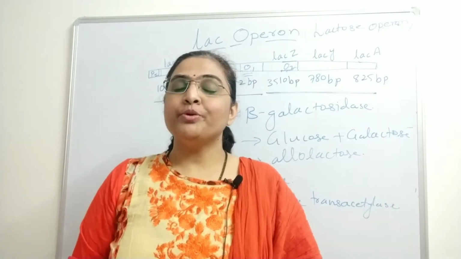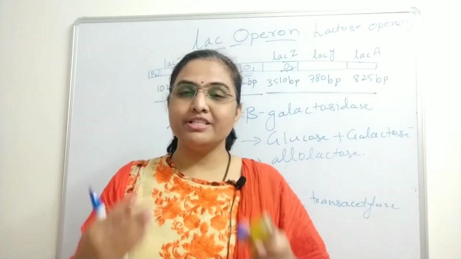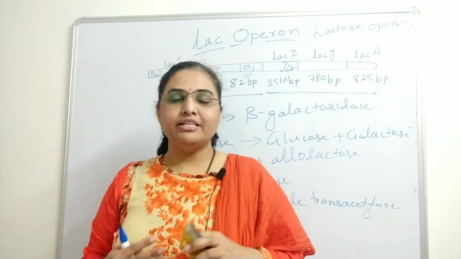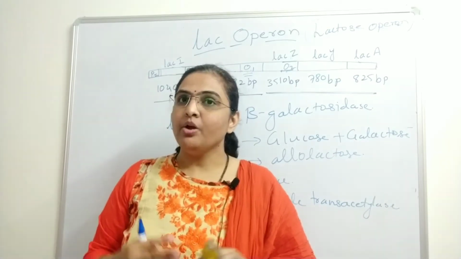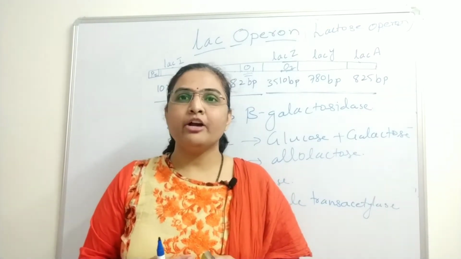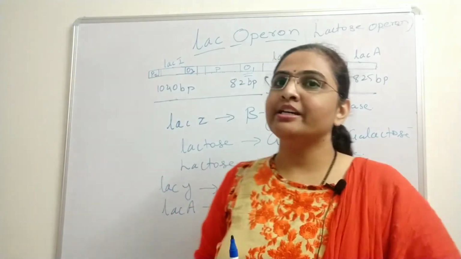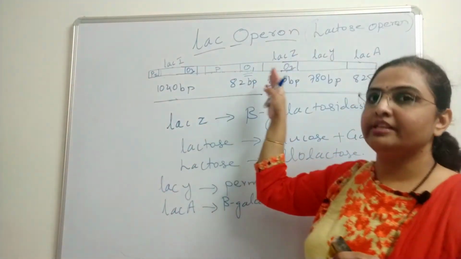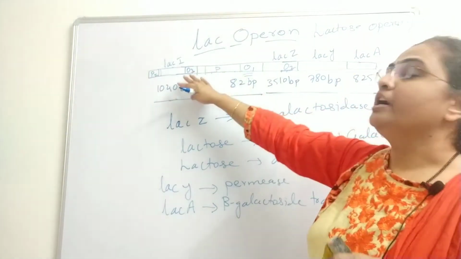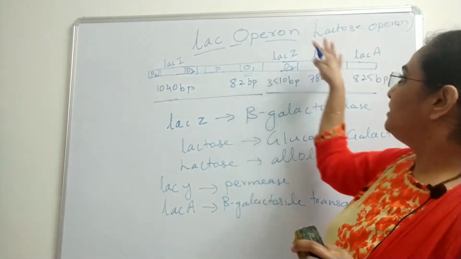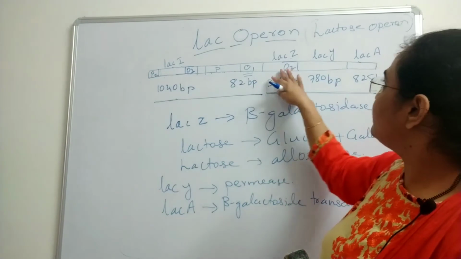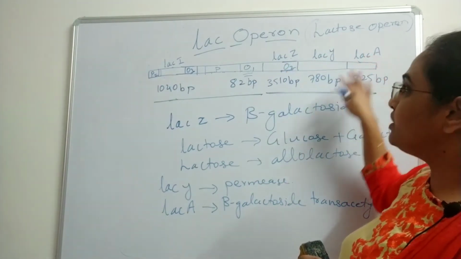Today we are going to learn about the lac operon, which was first discovered by the two scientists Jacob and Monod in 1961. Here is the structure, or organization, of the lac operon. We can see that there are three structural genes and there are the regulatory elements. The three structural genes are the lacZ gene, lacY gene, and the lacA gene.